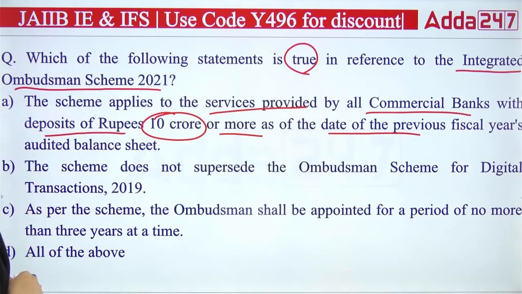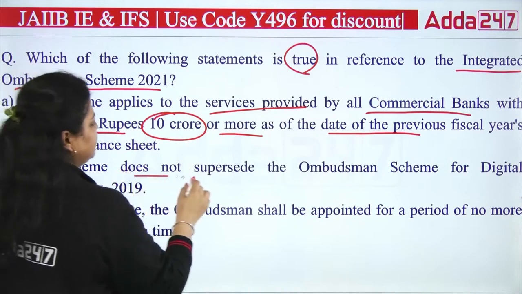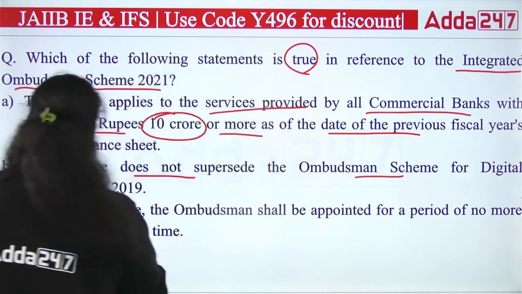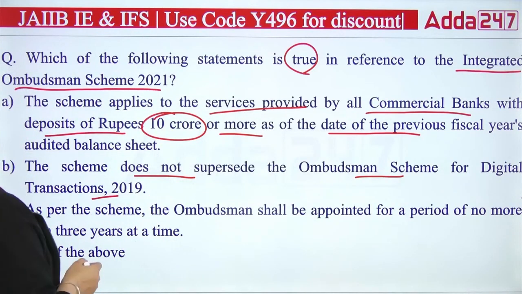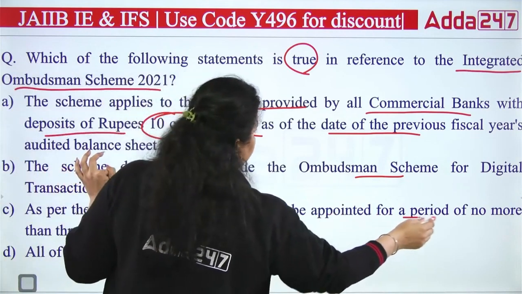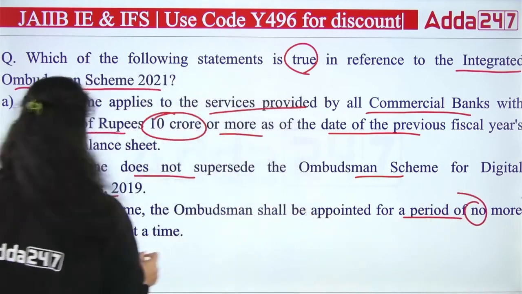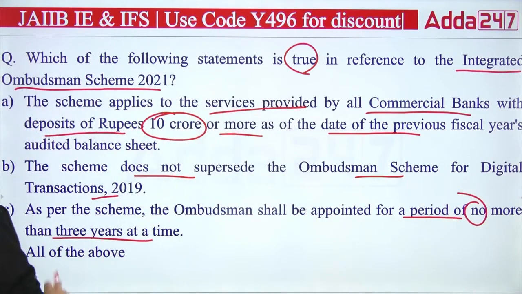Second, the scheme does not supersede the ombudsman scheme for digital transactions 2019. Third, as per the scheme, the ombudsman shall be appointed for a period of no more than 3 years at a time, and the fourth, all of the above. So you have to find out which statement is true about the integrated ombudsman scheme.